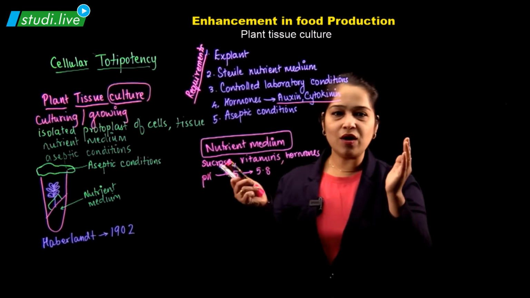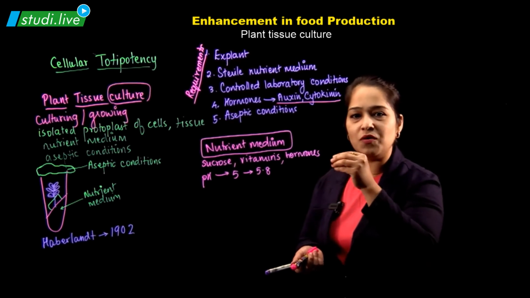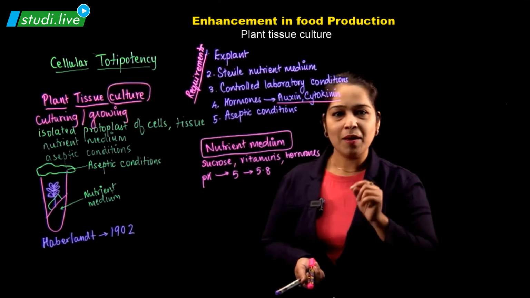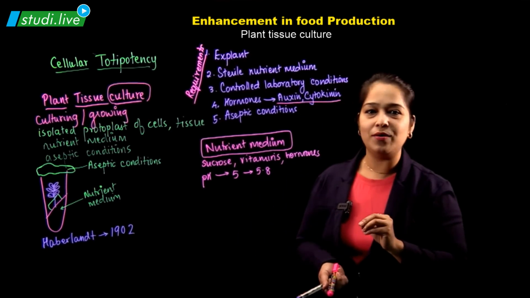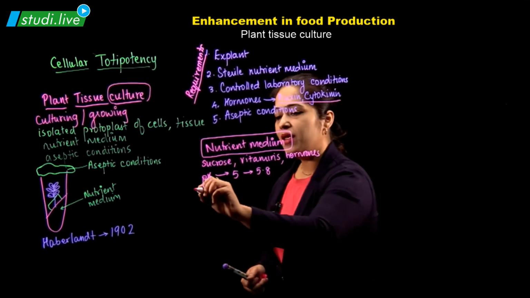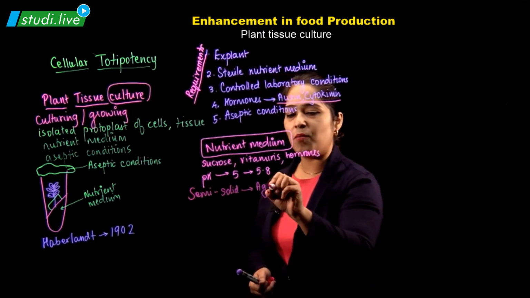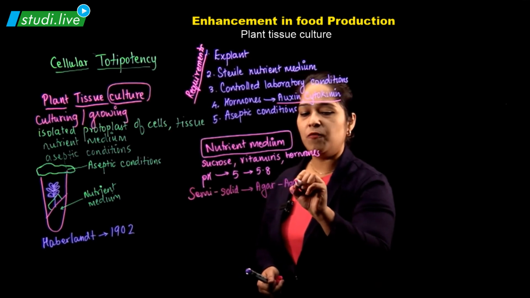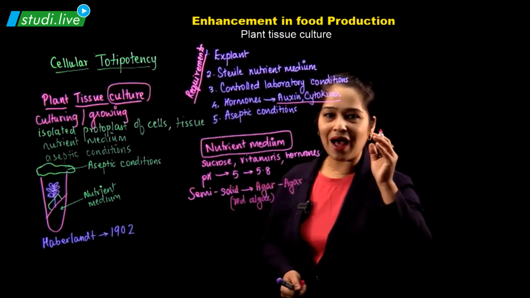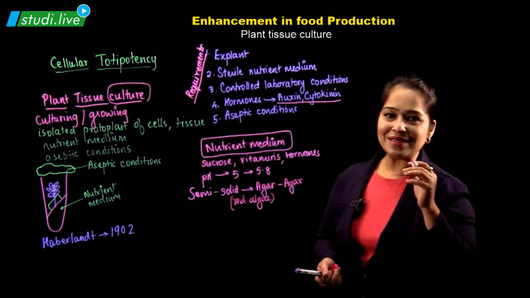So suppose we take water in a vessel. We add these nutrients, sucrose, vitamins, hormones, different salts. We mix. What do we get? We get liquid nutrient medium. But we have to make the medium semi-solid, which is jelly-like. To make the medium semi-solid, we add agar-agar, which is a polysaccharide obtained from red algae. This agar-agar polysaccharide is obtained from an algae which lives in the ocean. So when this is added, the medium becomes semi-solid.